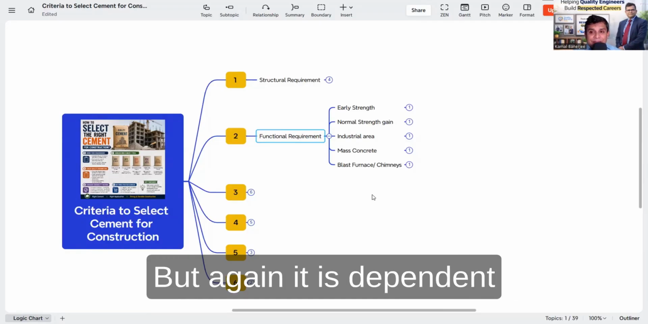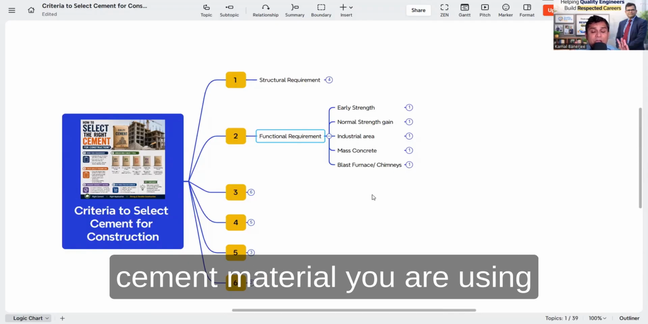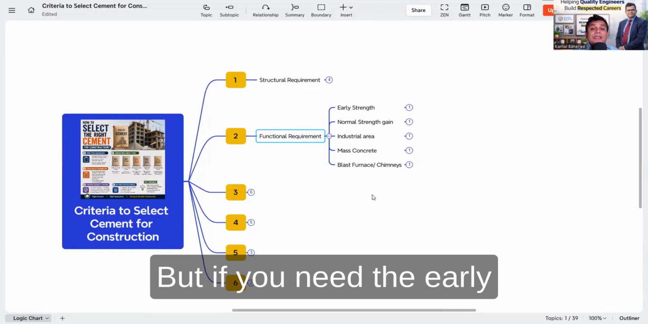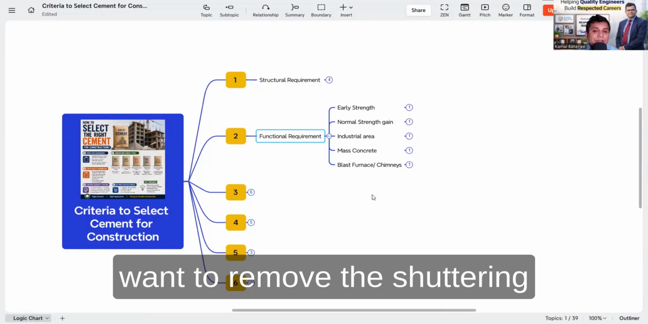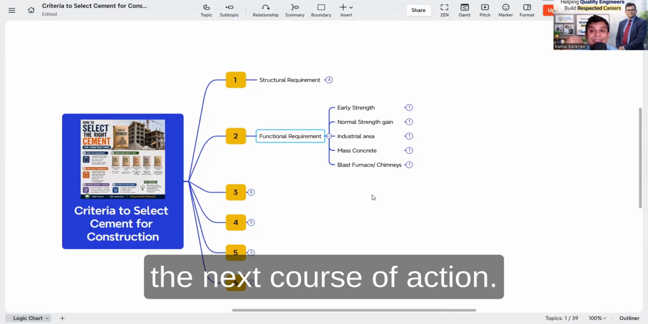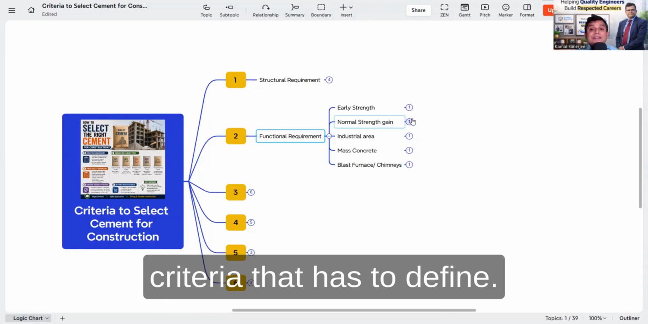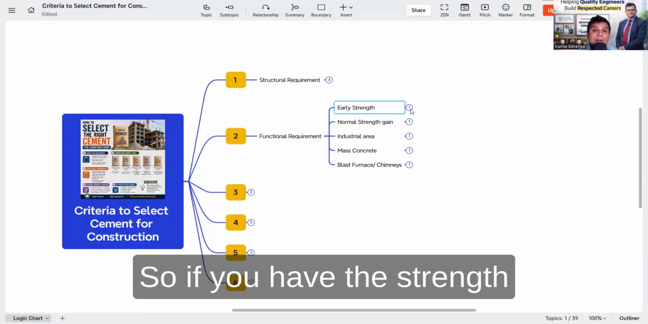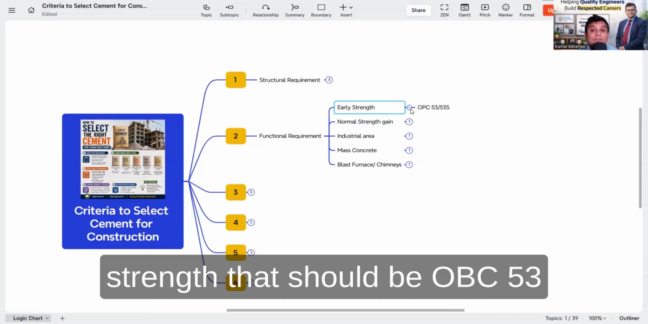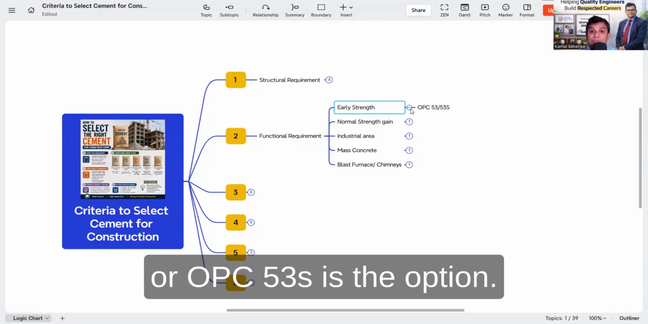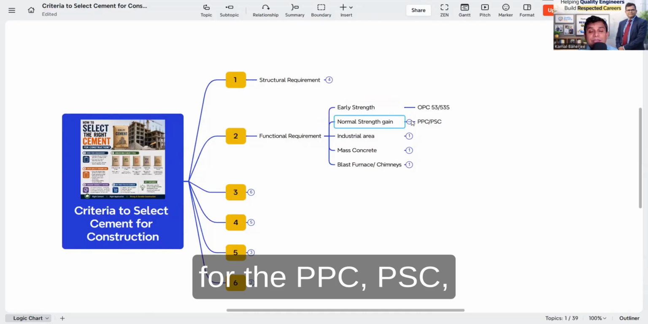But again, it depends on the cement criteria, the supplementary cementitious material you are using, or your mix design. But if you need the early strength, because you want to remove the shuttering, or you want to do the next course of action, then the strength gain criteria has to be defined. If you need early strength, OPC 53 or OPC 53S is the option.